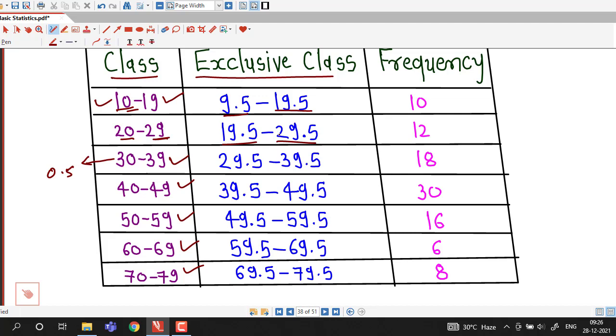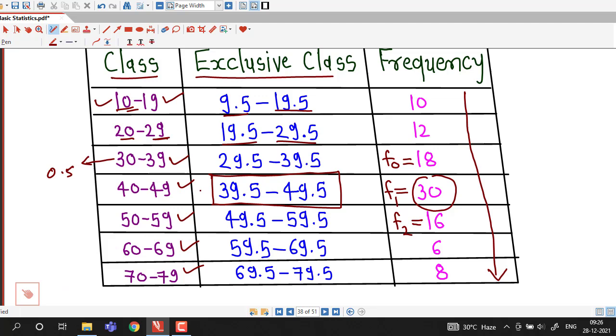After this conversion we find out the modal class. For that we check the column of frequency for the maximum frequency. Here we can observe that the maximum frequency is 30. So this class is the modal class, 39.5 to 49.5. The frequency of this class will be denoted by f1, this frequency will be denoted by f0, and this frequency will be denoted by f2.